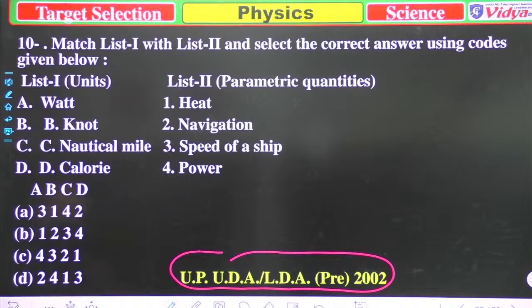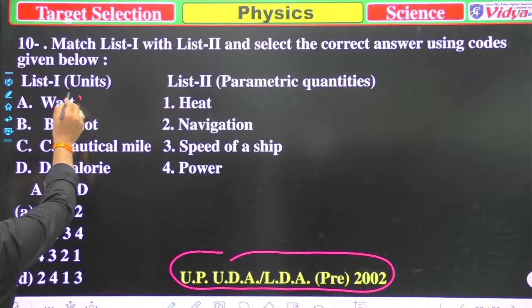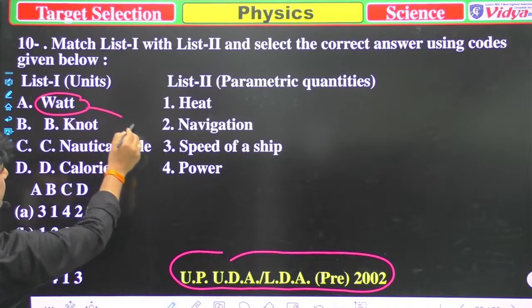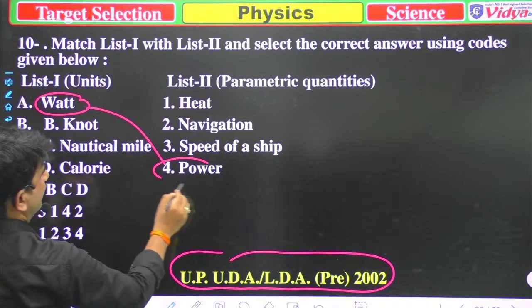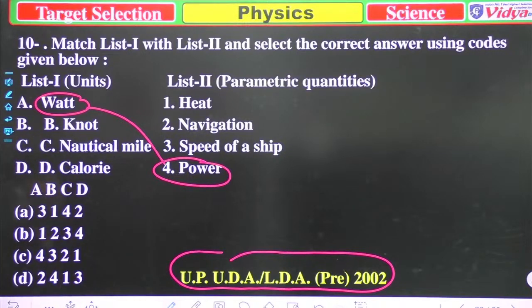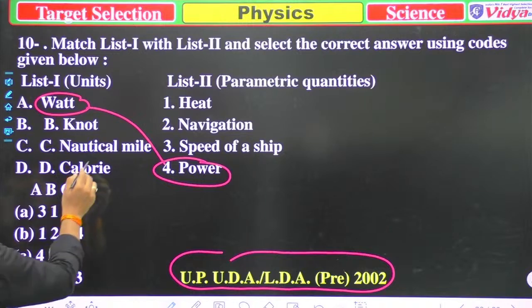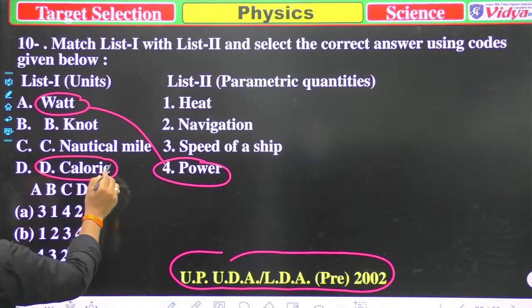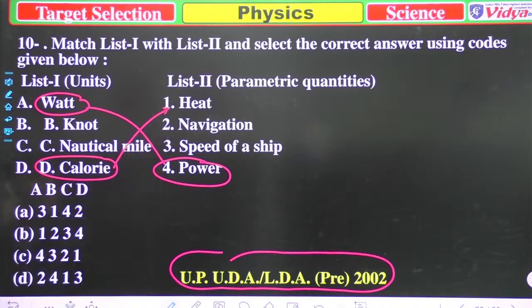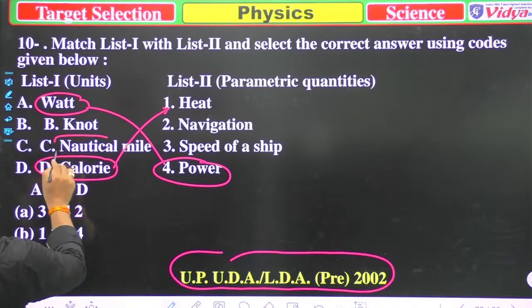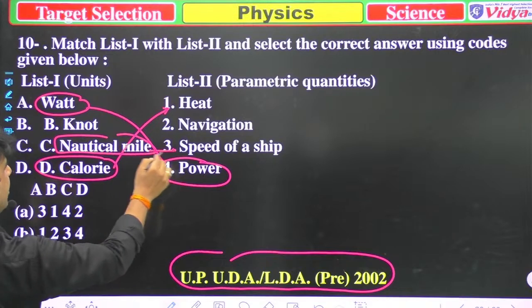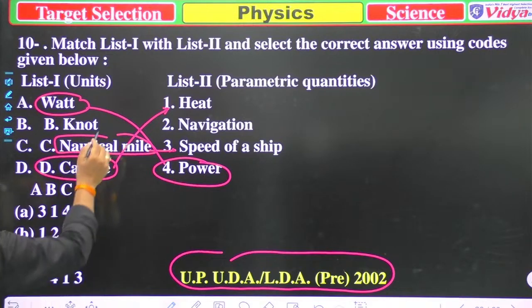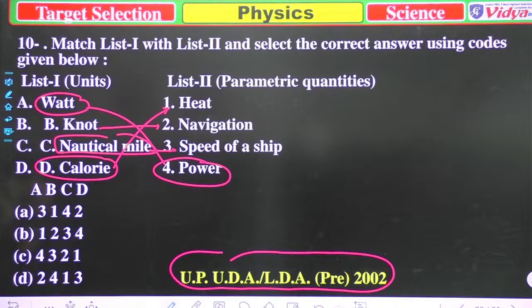In the previous questions we have seen that watt is the unit of power, and heat is measured in calorie. The speed of ships is generally measured in nautical miles, and knot is used in navigation.